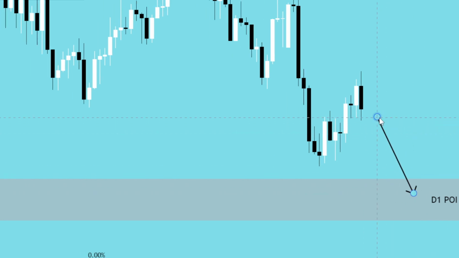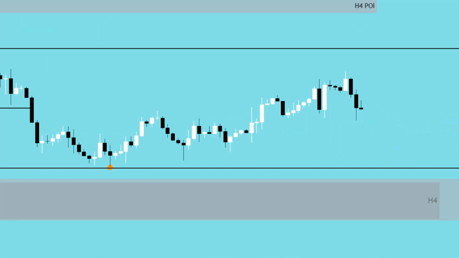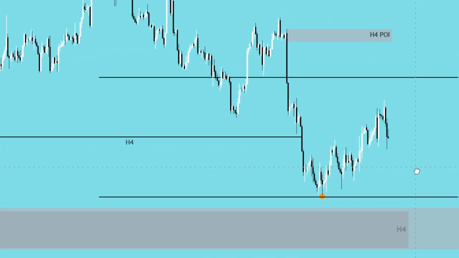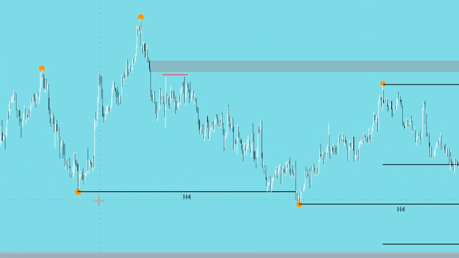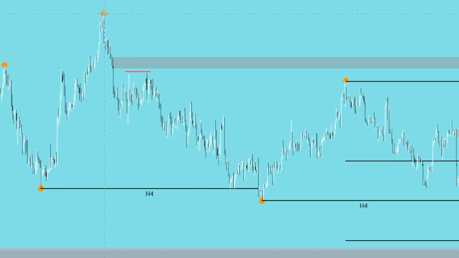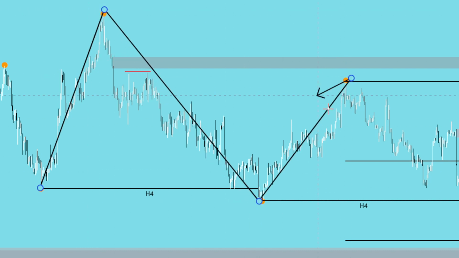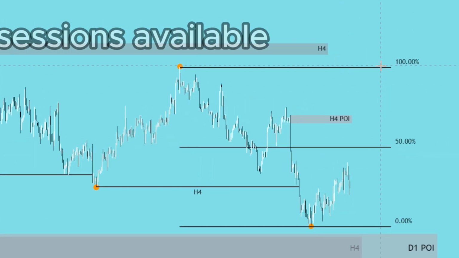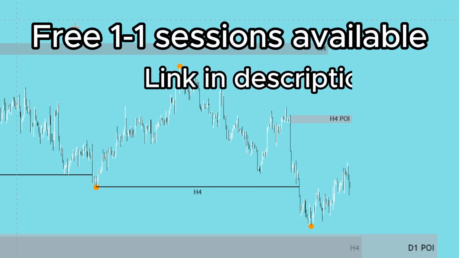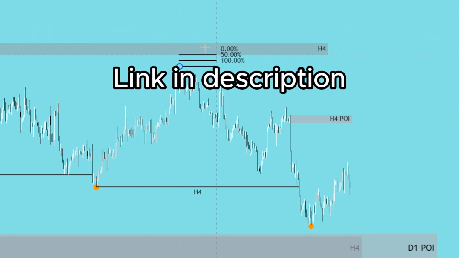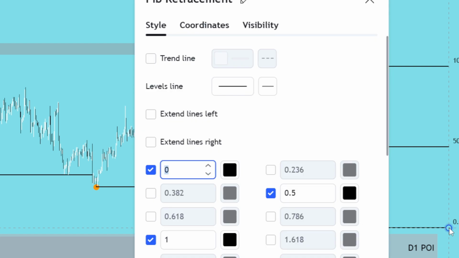If I quickly bring your attention to the 4-hour time frame, the 4-hour time frame will paint us a better picture. Structurally we are bearish. We've had two structure breaks: a high up here creating a higher high, then a low, a higher low, and a lower low. From here, we understand we have a dealing range that we need to work with, a very specific dealing range. Our dealing range consists of this swing high down to this swing low.